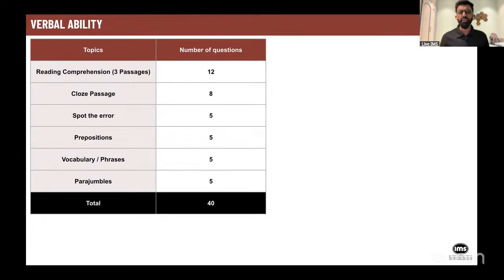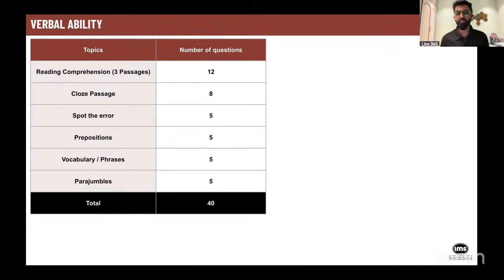All the passages were, I would say, medium to lengthy. They were not very short, but definitely not very long also. So it was somewhere between medium to lengthy. Now, in verbal passages, again, you had four options. If you read the passages well, they were quite easy questions to answer. Very few questions were inference based, so you could have managed these passages very easily.